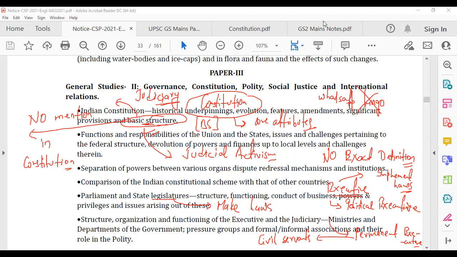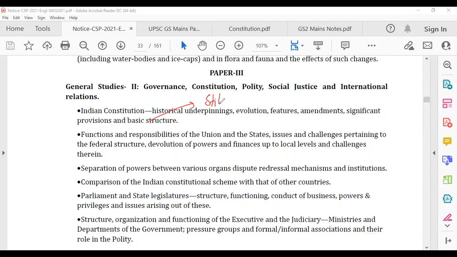What are the different attributes? What you have to understand here is this BS thing is still evolving. That means there are various Supreme Court judgments which keep on adding stuff to basic structure. Like judicial review is a part of basic structure. What is judicial review? The power of judiciary to review the constitutionality of laws as well as executive orders. That means whether all the laws which parliament and state legislature are making are according to the constitution or not. So judicial review is one part of basic structure.